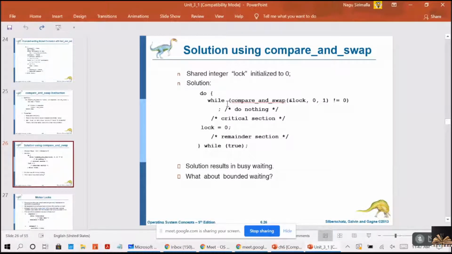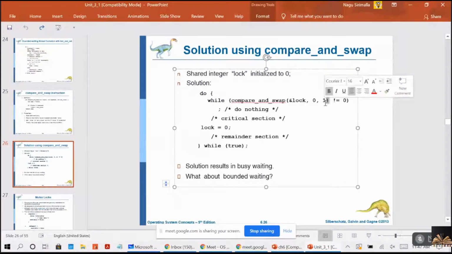Here also it is the same. While this is returning false, then only enter into the critical section, right? Otherwise it has to do nothing. Compare lock: 0 is the expected value, 1 is the new value, right? You are getting me, guys? While this is not equal to 0, do nothing. When this condition is true, do nothing. Otherwise, it can enter into the critical section.